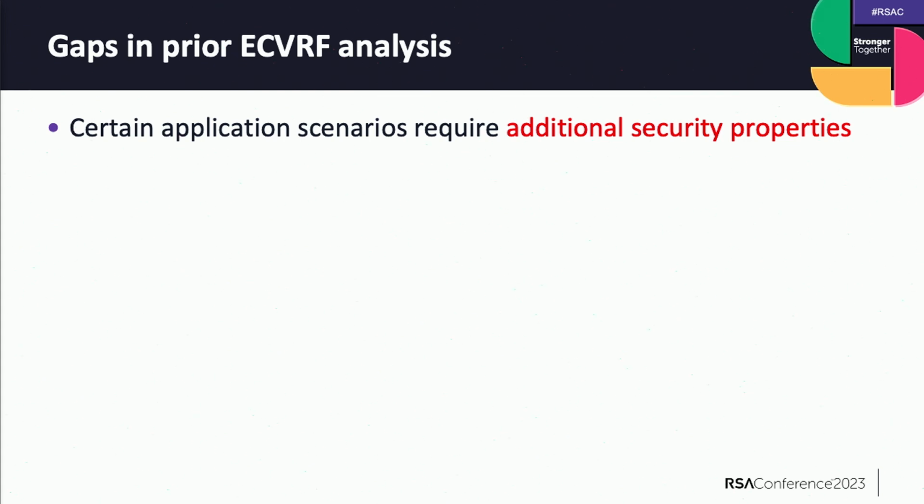After their paper came out, this EC-VRF has been widely used in cryptocurrency systems. And in those scenarios, people realized that certain applications need some additional security properties that were not even introduced before. So this is the first thing.